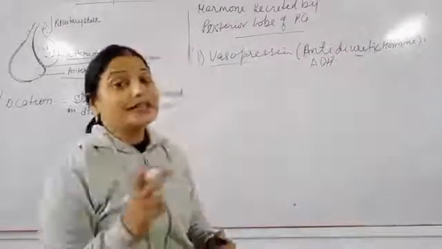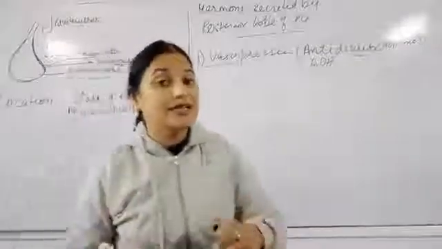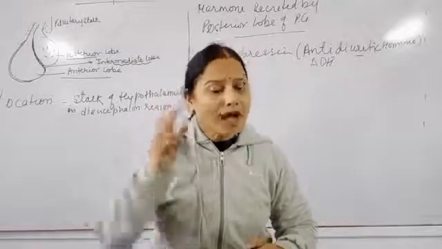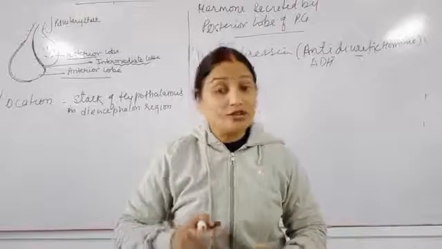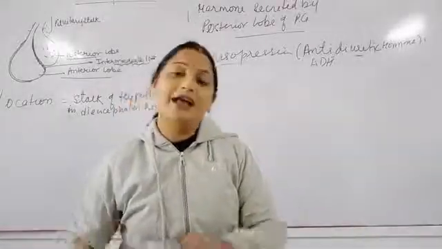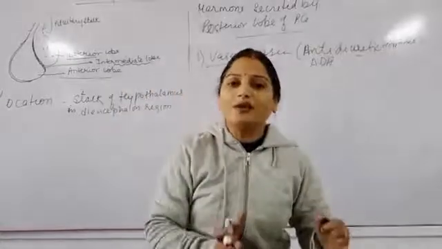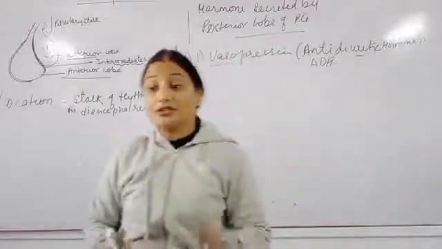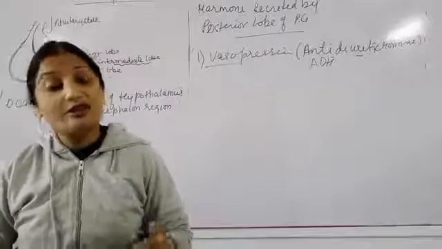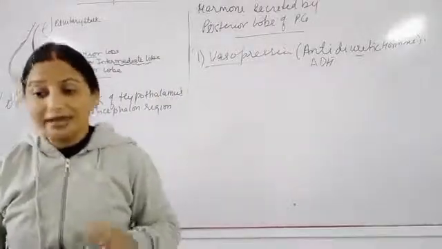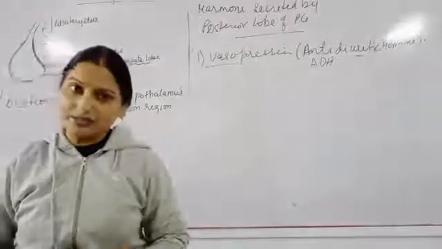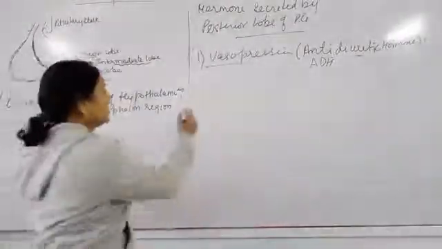Now if it is antidiuretic, it means something which is anti of the urine. So it helps in maximum reabsorption of the water, so that less amount of urine comes out of the body and the body can get all the required minerals in the water. So once again, vasopressin controls the reabsorption of water from the glomerular filtrate by the kidney tubules and reduces the urine volume, and that's why this is anti-diuretic.